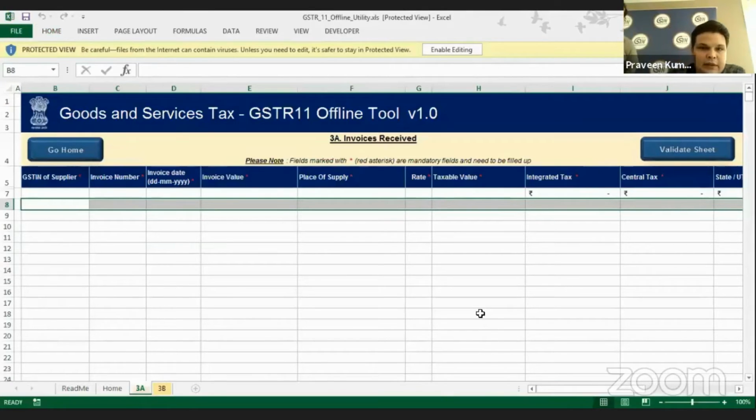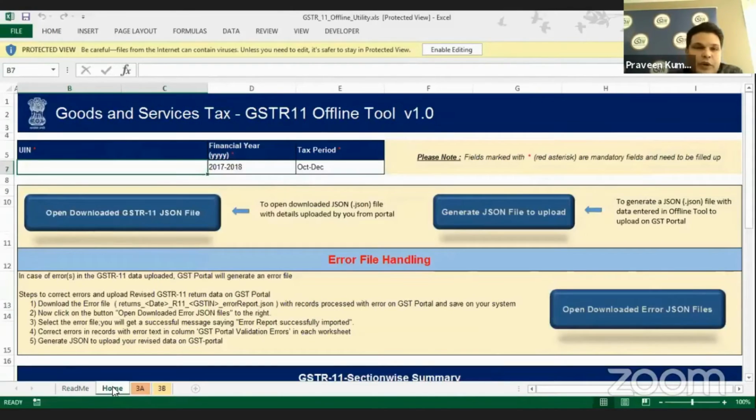Yes. So this is the offline utility tool from where you have to start your work after the download. Once it is downloaded and this Excel utility is available, you have to click on this enable edit option.